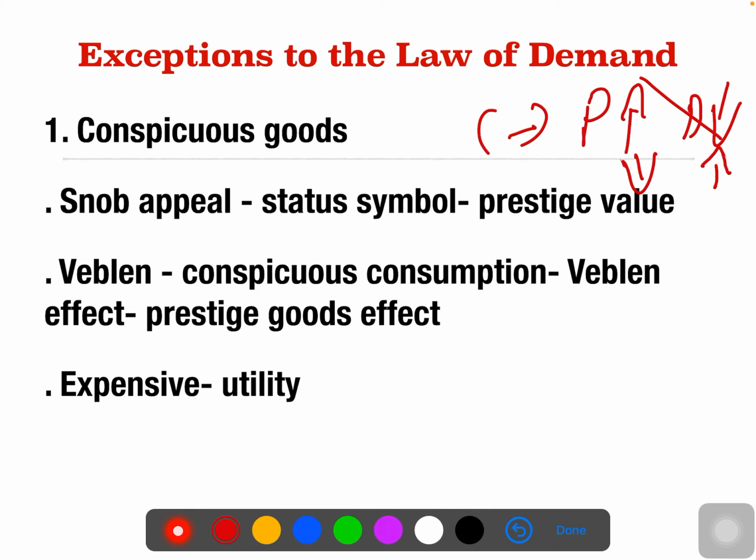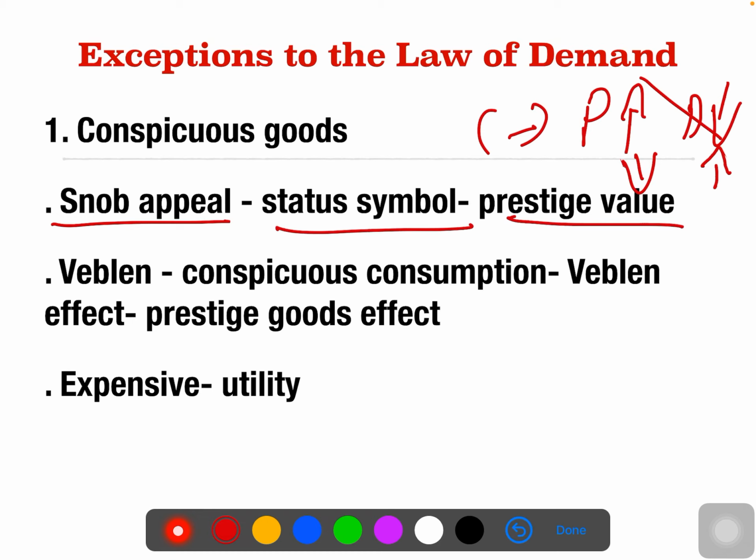On the basis of snob appeal, whatever good you purchase, you purchase it for its status symbol, a prestigious value. For example, having a luxurious car, a very costly car. Having a basic car is okay, but having a very luxurious car is a status symbol.